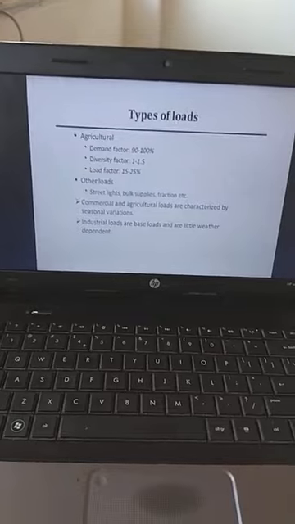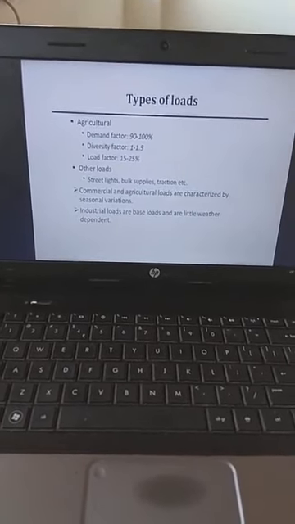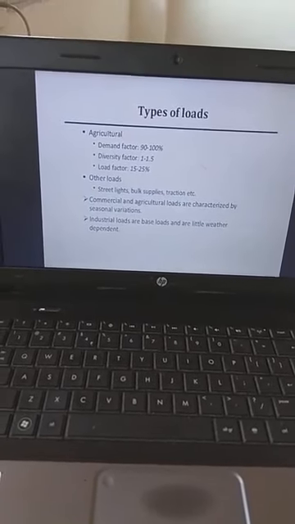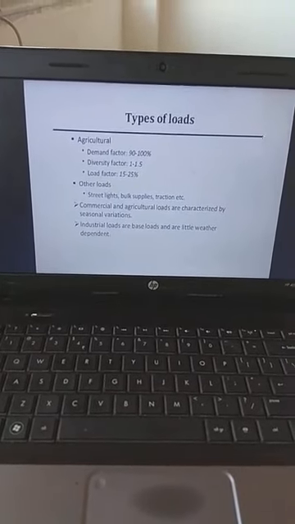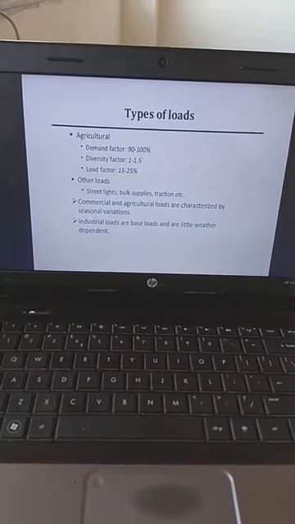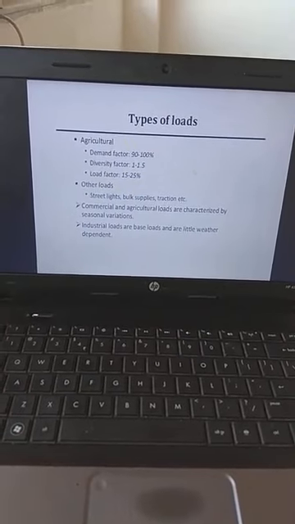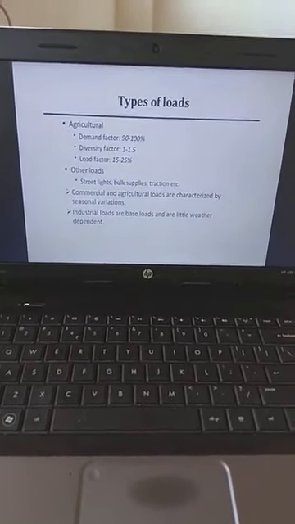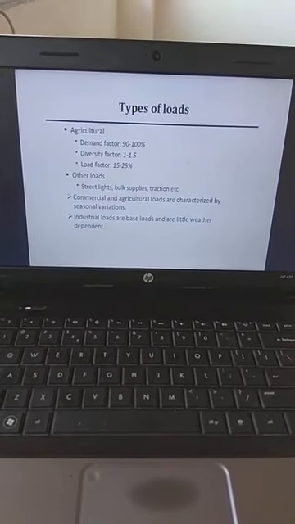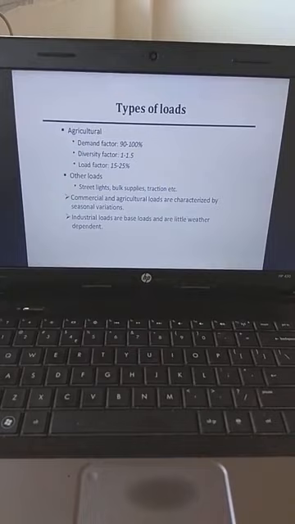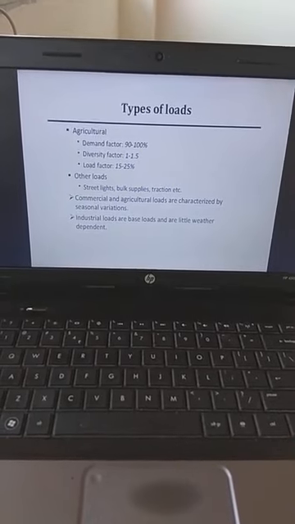Other loads are apart from the loads mentioned above, that means agricultural, industrial, commercial and residential, that is domestic. There are other loads such as street lighting, then traction, and government loads. They may have seasonal fluctuations depending on special cases.